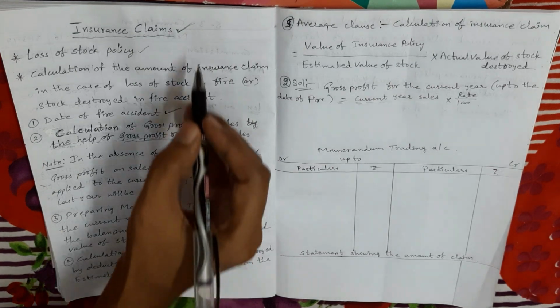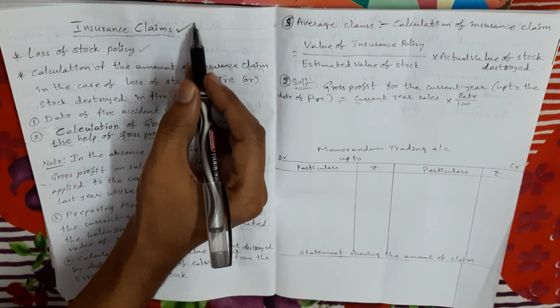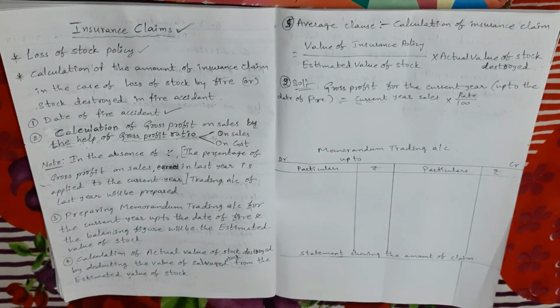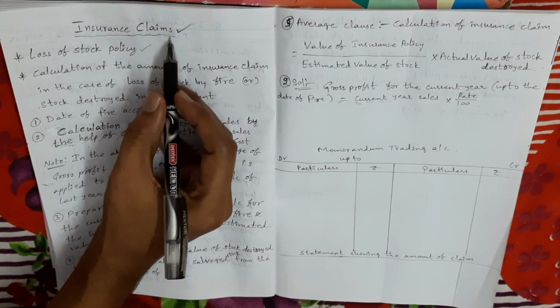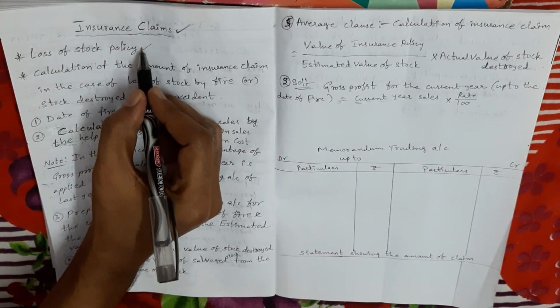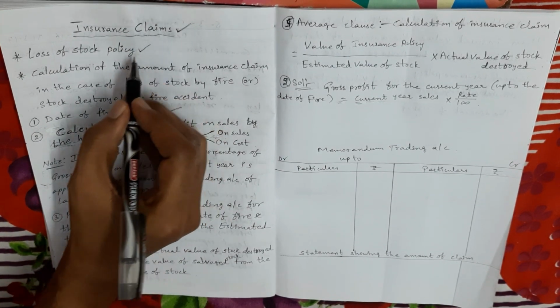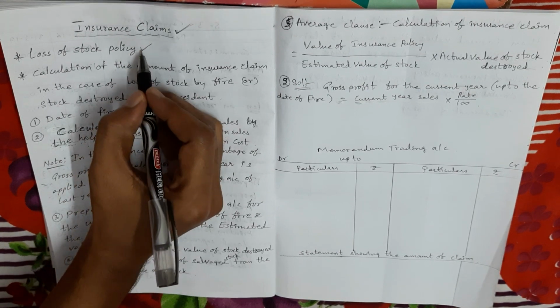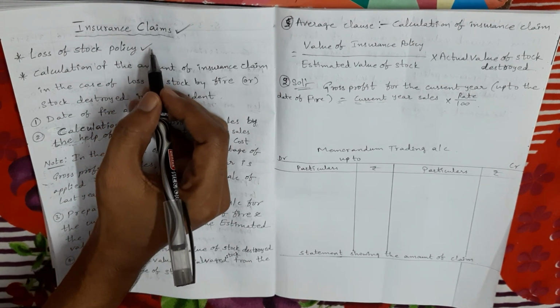The topic name is insurance claims. As I explained the basic concepts of insurance and important terms which we use in insurance, here I am going directly to the topic. To understand insurance claim, we need to know what is loss of stock policy. So, what is the meaning of loss of stock policy?